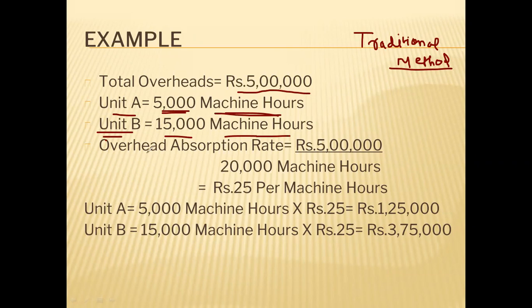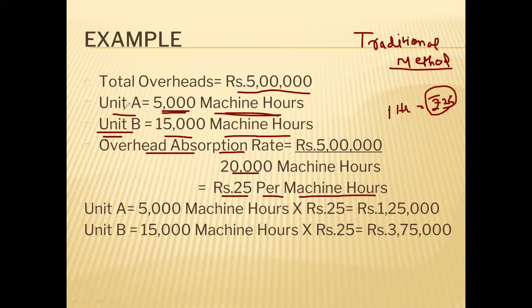Now, overhead absorption rate, how will we calculate? Total overhead 5 lakh divided by the total machine hours, that is 5,000 plus 15,000, 20,000 hours. So the absorption rate is 25 per machine hour. It means if the machine is functioning for 1 hour, common overhead will be rupees 25. Now using this base, we can allocate this overhead to each product.